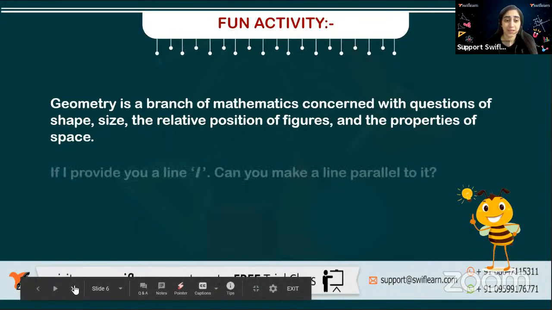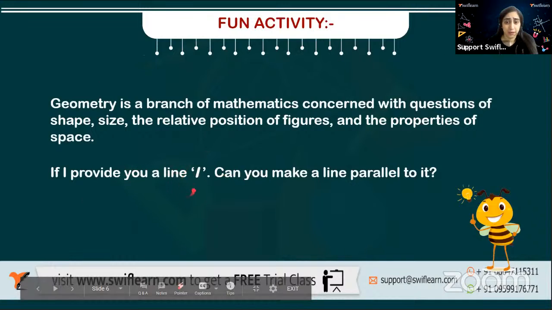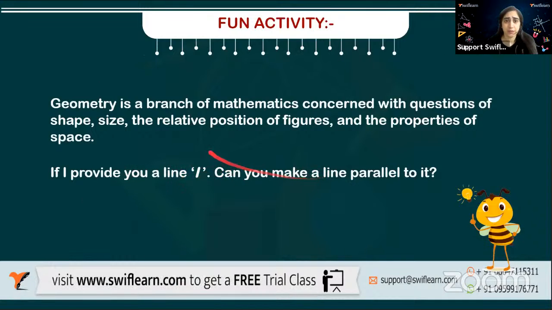Okay, so let's start. If I say that I provide you a line L, can you make a parallel line to it? Okay, let's try. Let's all give it a shot. I'll make a line like this. In a line, we know there are no endpoints, so to denote that, we make two arrows, right? So this is line L.